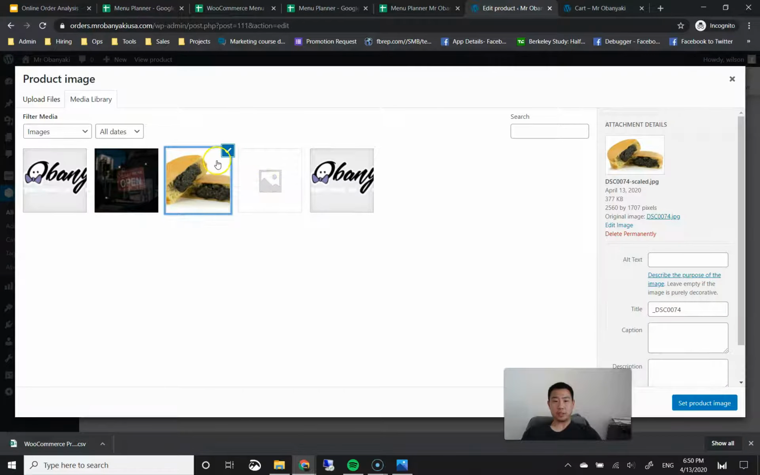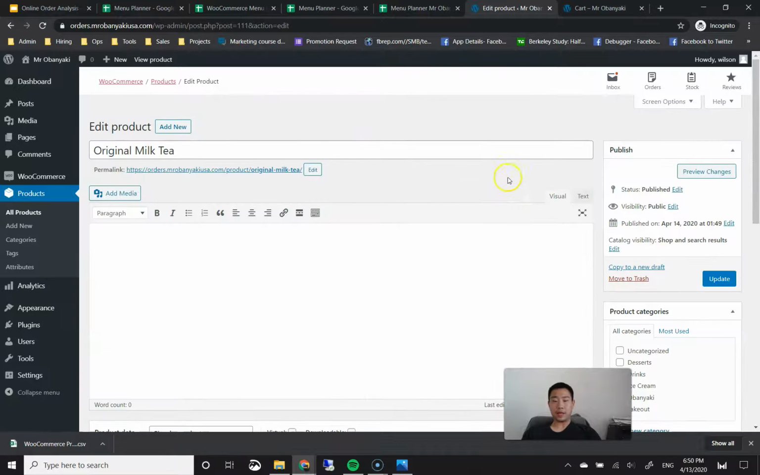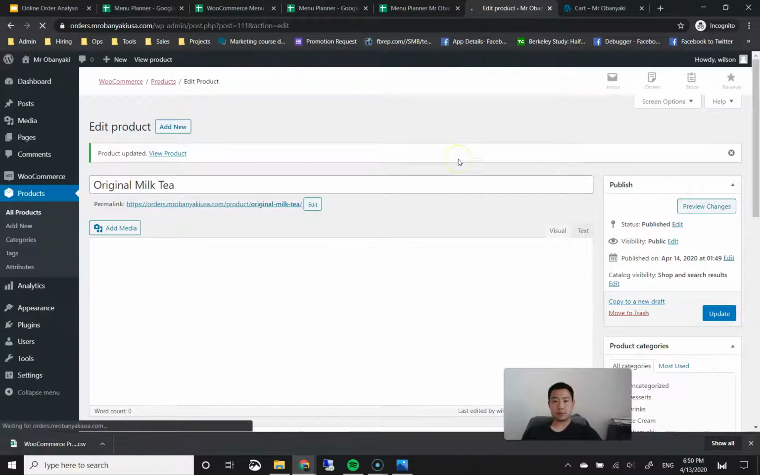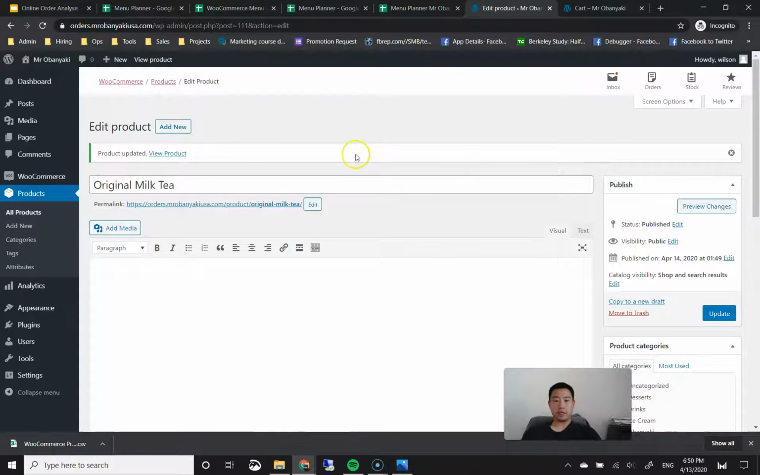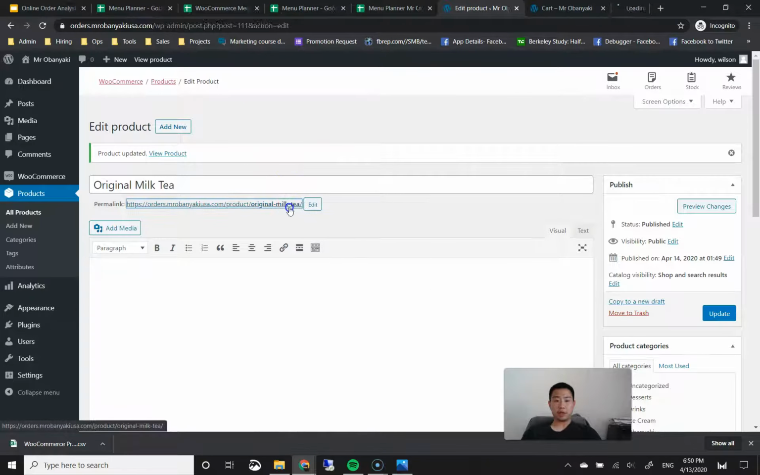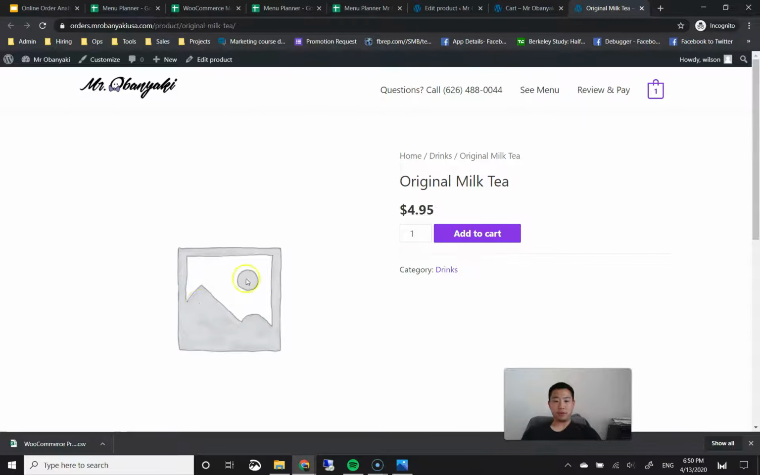For example, here's a picture. And then after, on the bottom right, you click on this set product image, and that image will upload. Then you click on this update button, and then your product should be updated. If you want to make sure that the product image is there, I didn't add one, but it should fill in this space right here with a default picture.